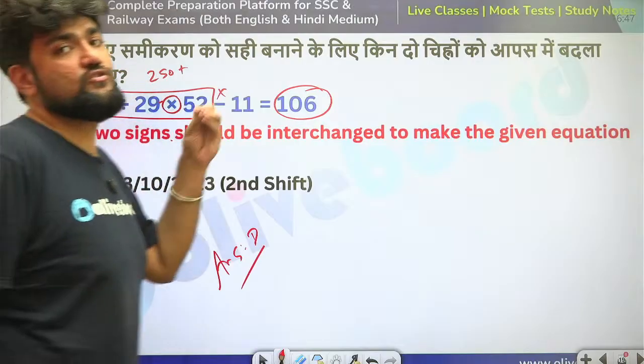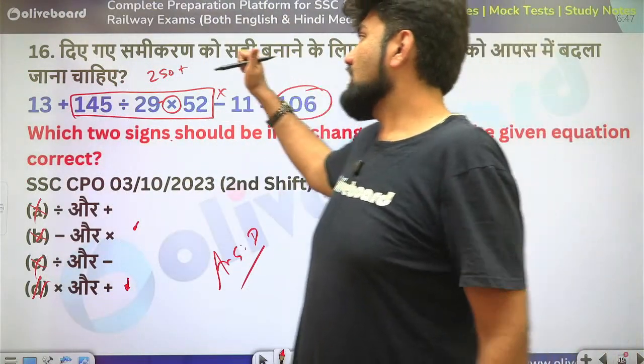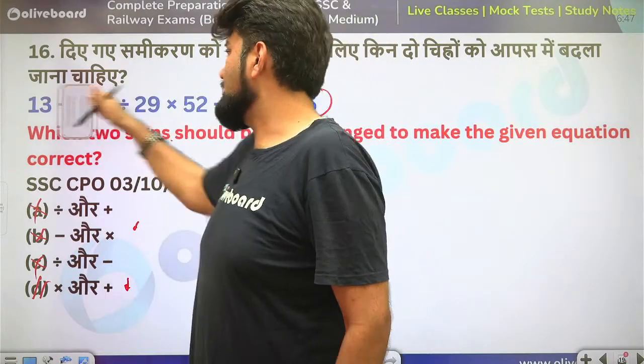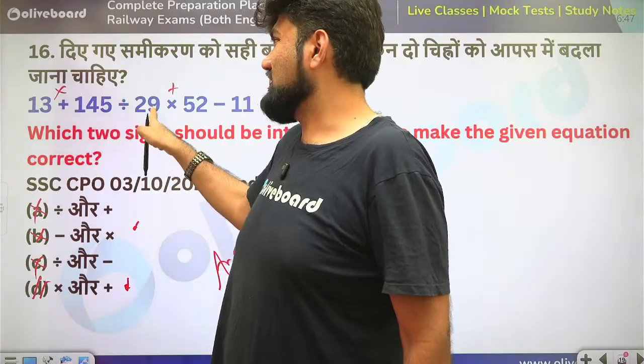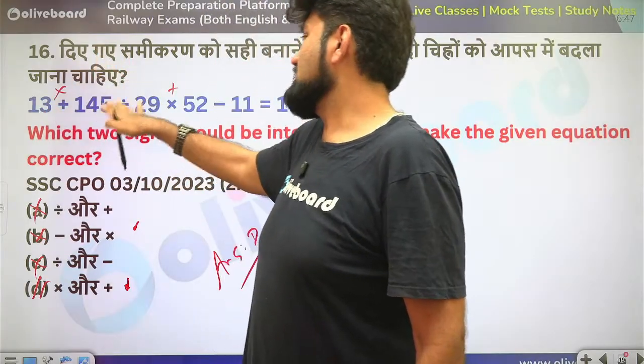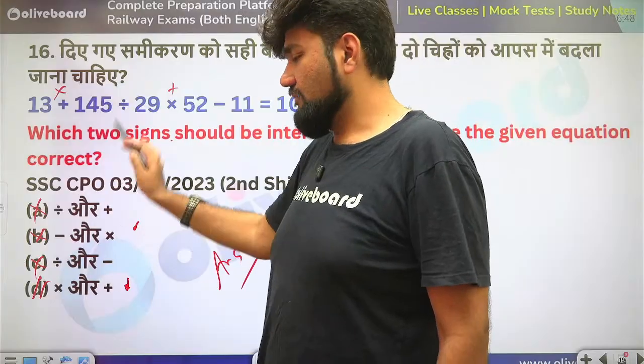Don't sit and solve then. That is where the majority of you make an error. You will replace the sign and then solve and confirm it again. So you will say this is plus, this is into. Now you'll divide this, 5 into 13 is 65. 65 plus 52, that is 117, minus 11 is 106. You'll tick mark on D and you'll move ahead.